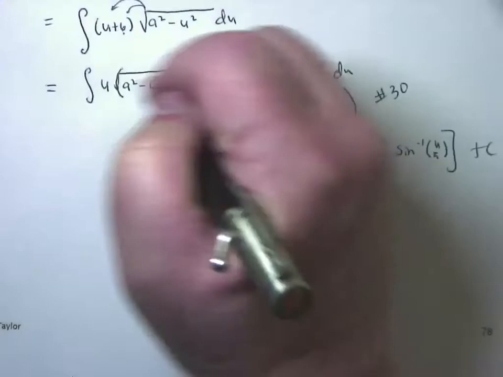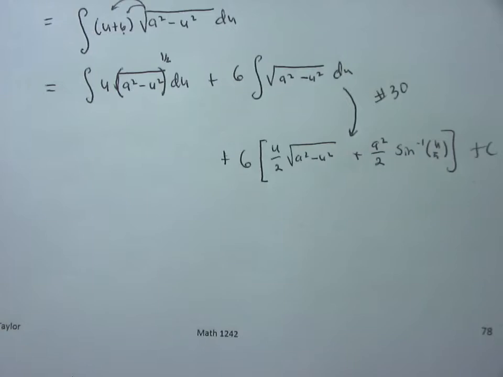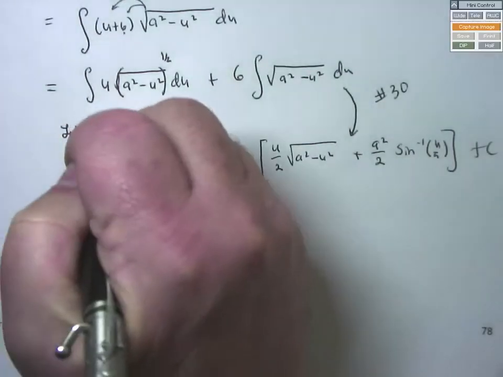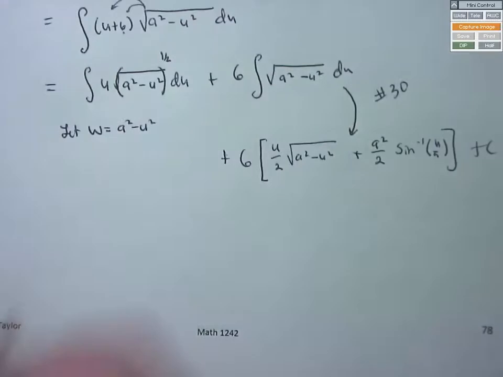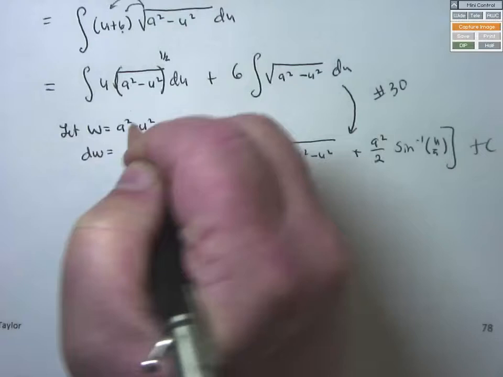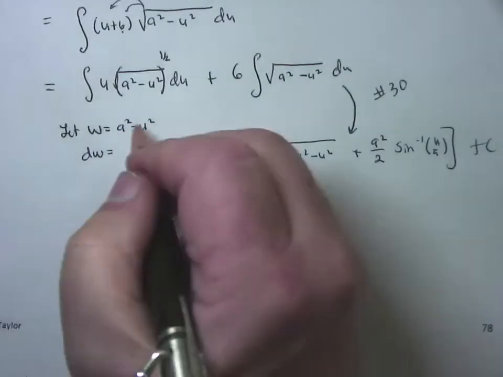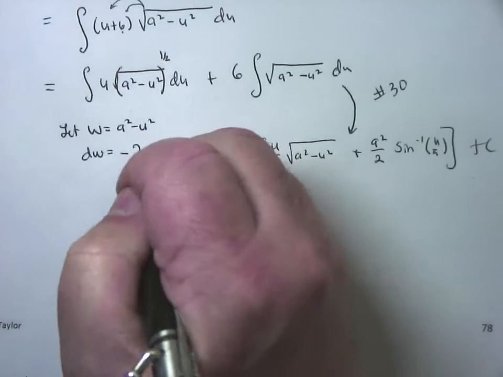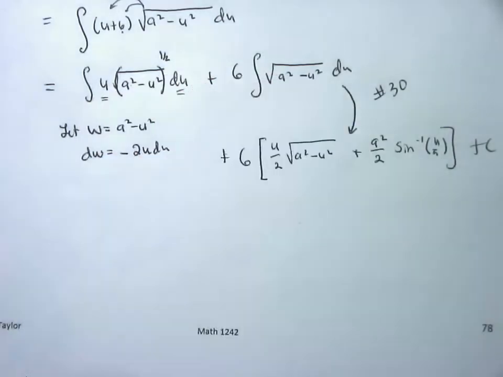What's a square root? Half a power. I've already used u, so I'm going to do something called w substitution. I'm going to let w equal, inside parentheses, a squared minus u squared. What does that make dw equal to? Well, a is a constant, so the derivative of a squared is 0, because a is a constant. Minus, what's the derivative of u squared? 2u du. And if you notice, there's a u du in the problem.